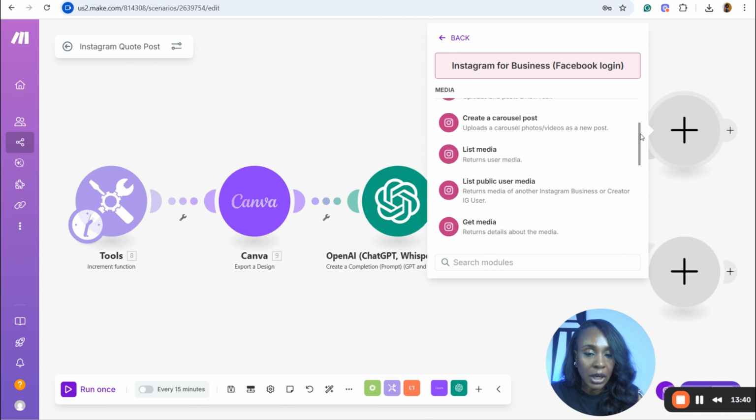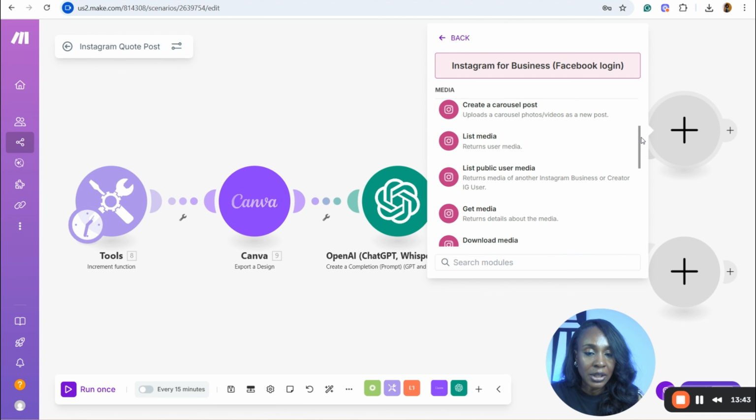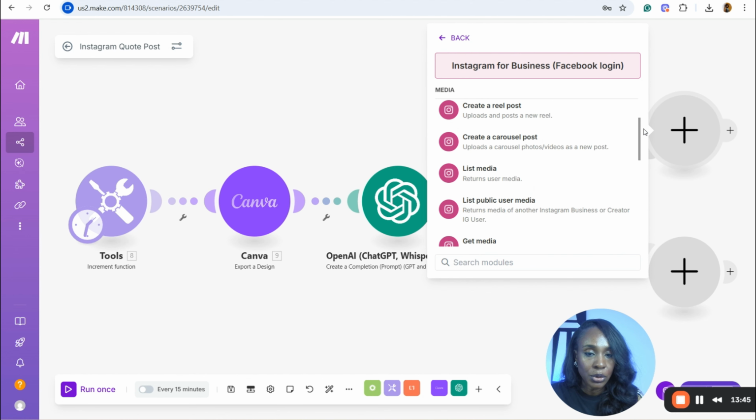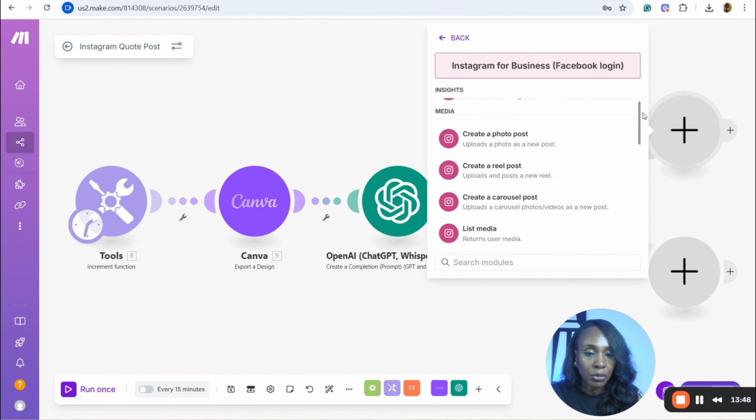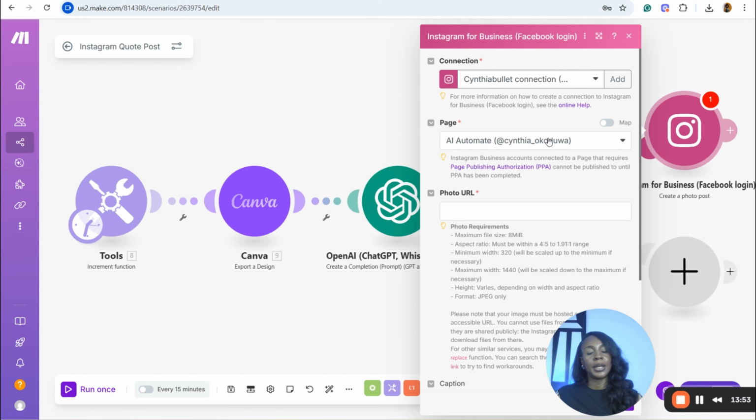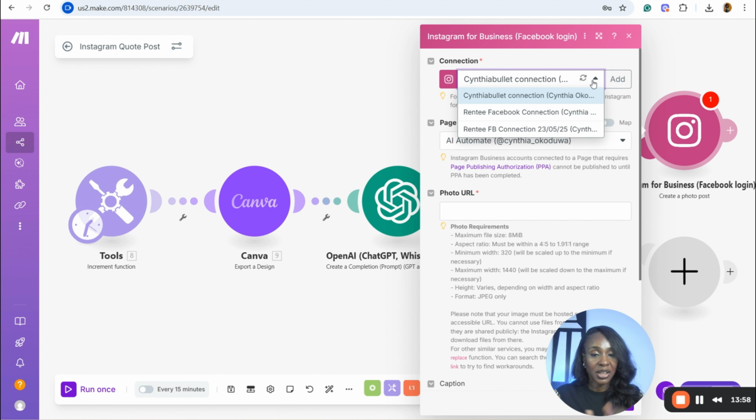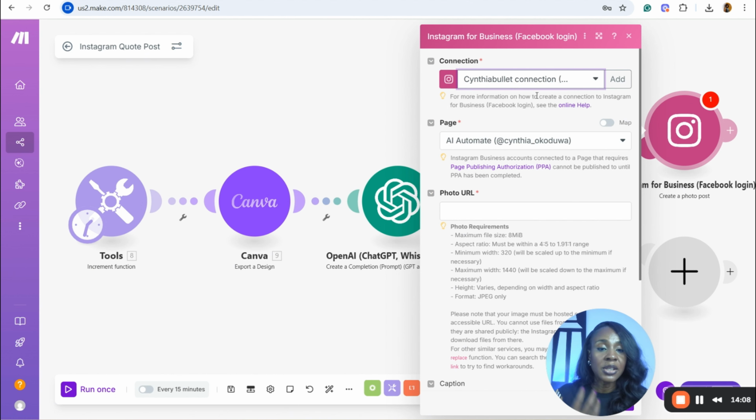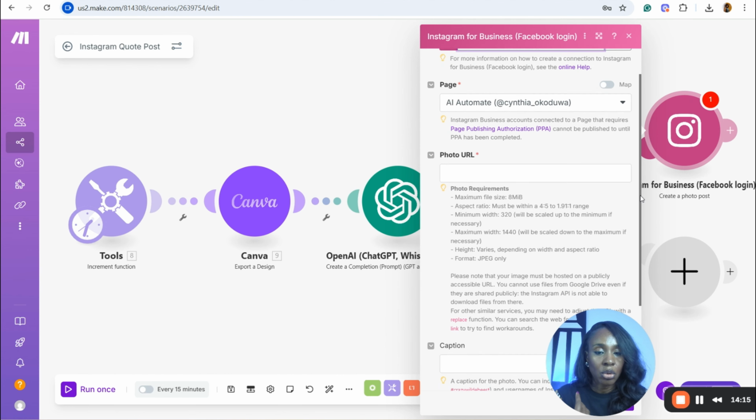Now, let's see some of the models that are available to us. We want to create a photo post, a reel post, a photo post. Okay, yes, we want to create a photo post. So I click on it, and as you can see, I already have my Instagram. I have several Instagram accounts that have been integrated to Make. But the one that I'll be using specifically is this one. And the page name is auto AI automate Cynthia underscore Okodwa.